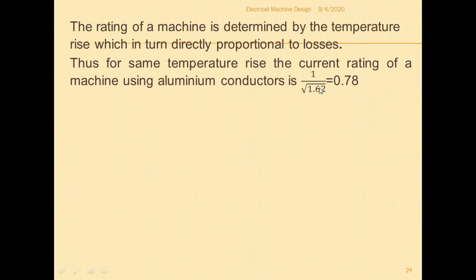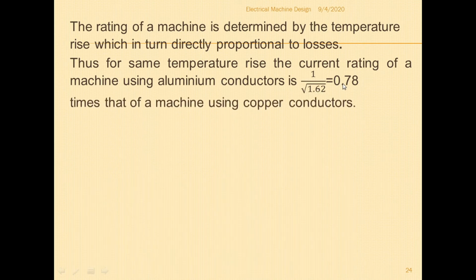So it is reduced to 1 by square root of 1.62, which is equal to 0.78 times that of a machine using a copper conductor. That means if you are using aluminum as the conducting material, then it is nearly 0.78 times that of a machine using a copper conductor.